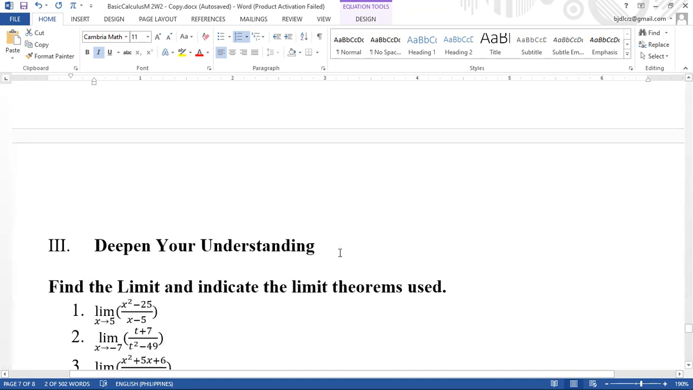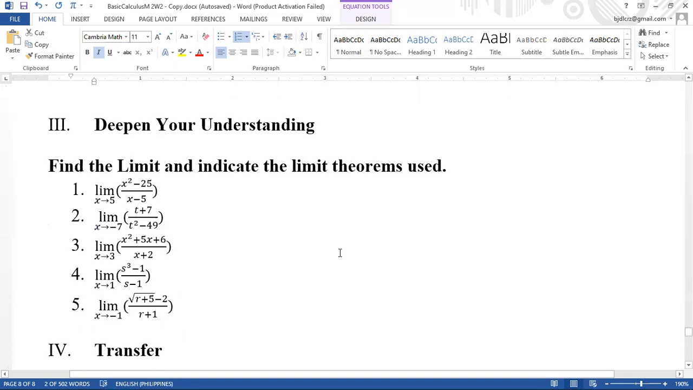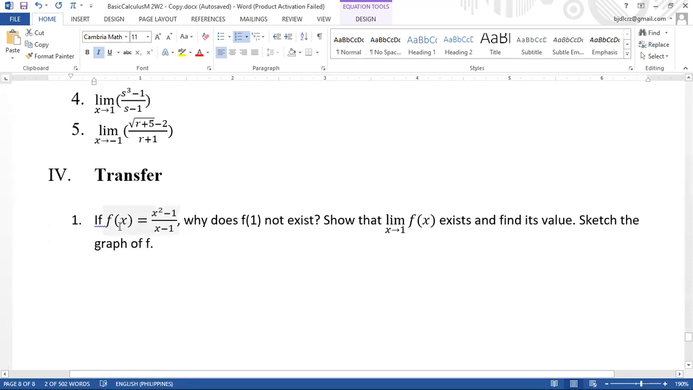For your depend, you will answer too. And for your transfer, if f of x is equal to x squared minus 1 over x minus 1, why does f of 1 not exist? Show that the limit of f of x as x approaches 1 exists and find its value. Why does f of 1 not exist? If we substitute 1 directly, the denominator becomes 0, right? That is why it does not exist.